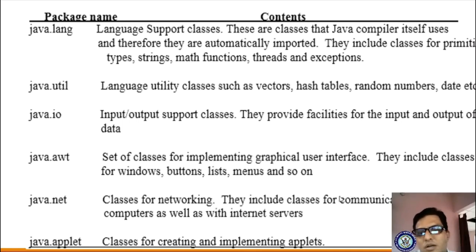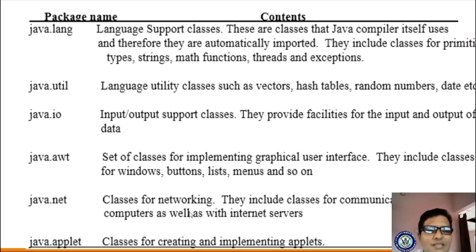Okay, clear? They include classes for windows, buttons, lists, menus, and so on.